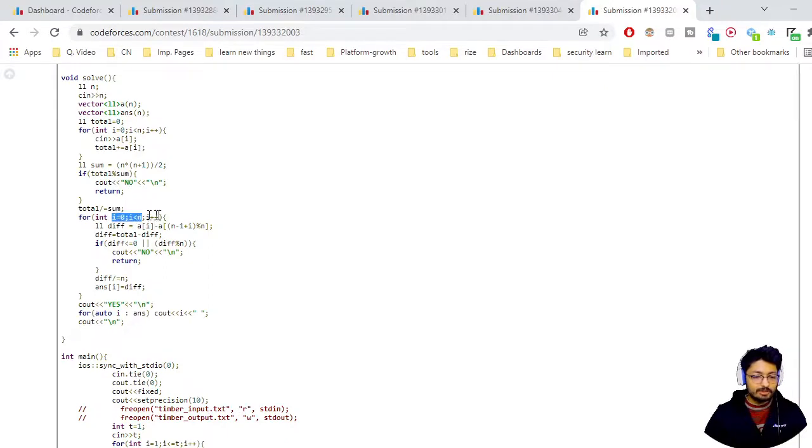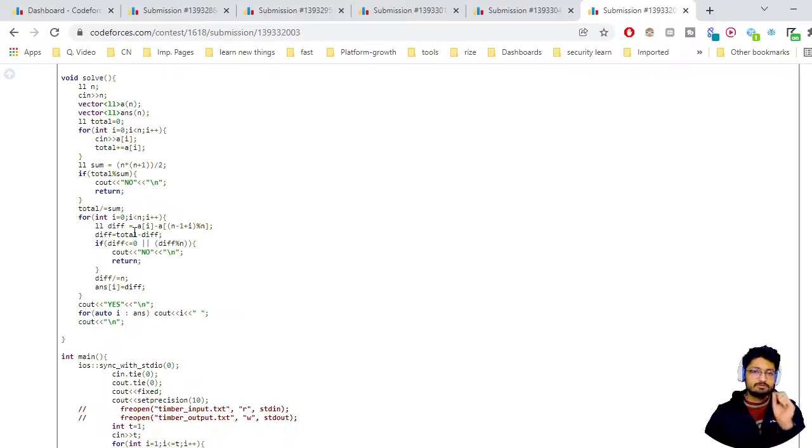Then I will iterate over all the numbers from 1 till n and find the difference between the current number and the previous number. For the first number I have to go one step back, so I take the last number and add i to it, starting from the last number, then 0, 1, 2. Because I can overflow, I mod it with n so that I come to the first position. It just means I start from the last position and then go to the next position, rounding around to the first position. Nothing much different.